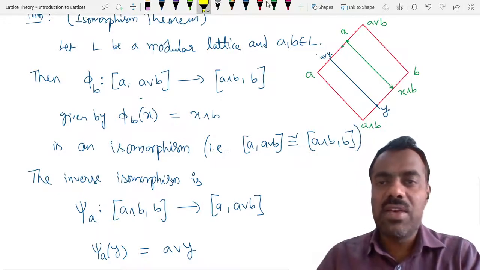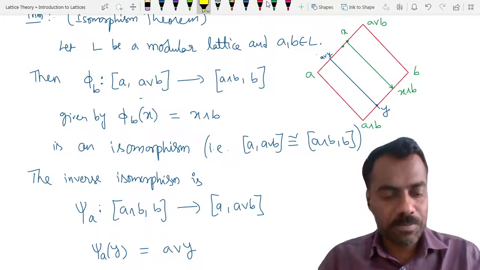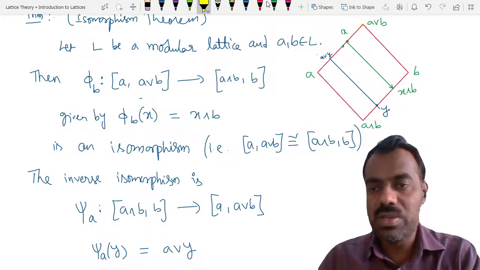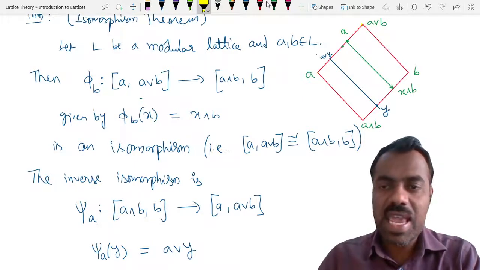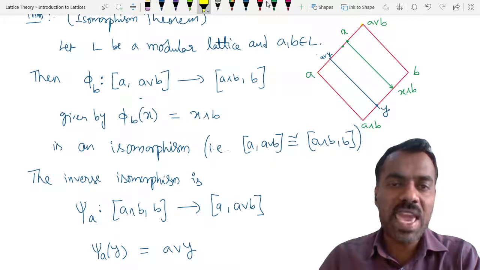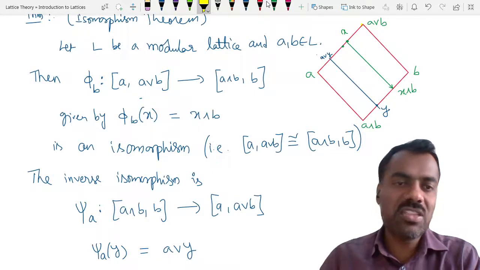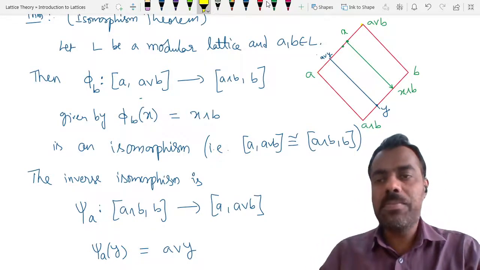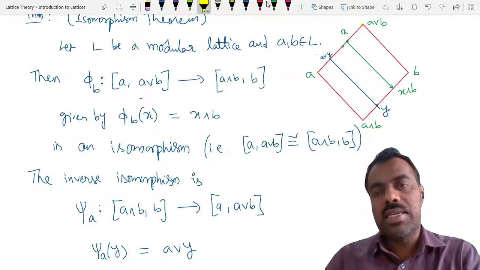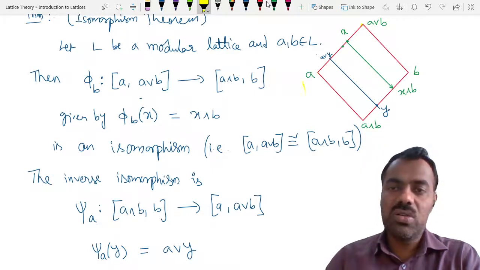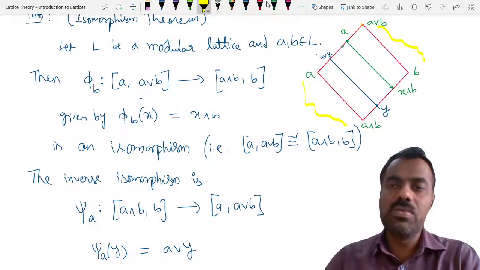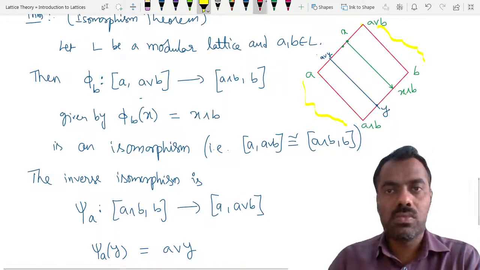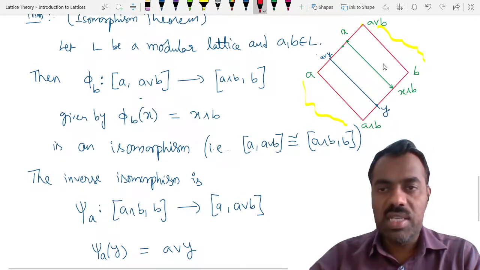What I am saying is, whatever we have here, from this to here, is isomorphic to this one. And similarly, A meet B comma A is isomorphic to B comma A join B. That means you can interchange the values of A and B. Is this clear? Any problem? Is that clear?